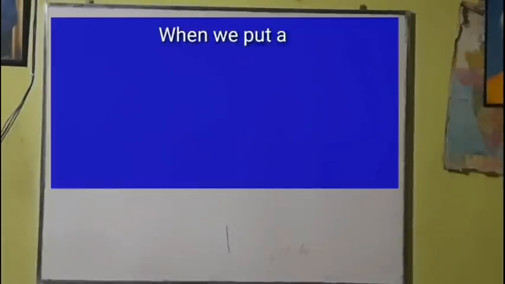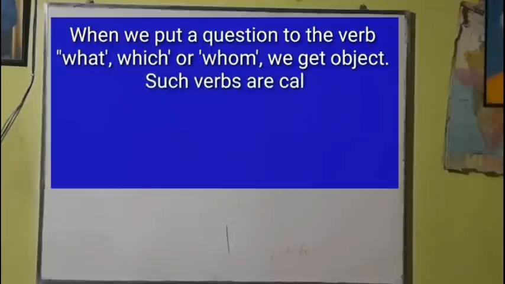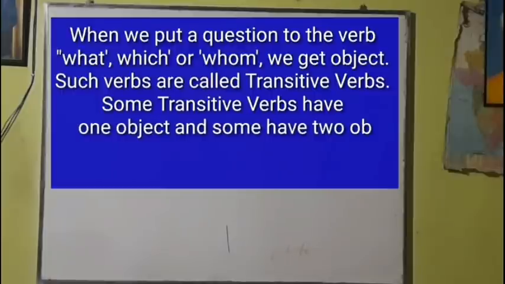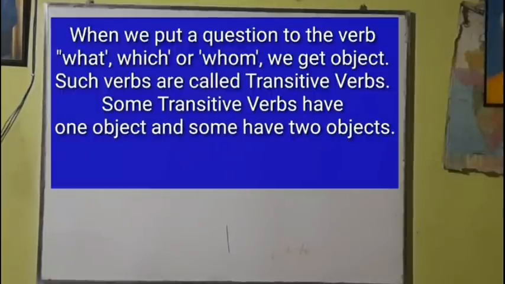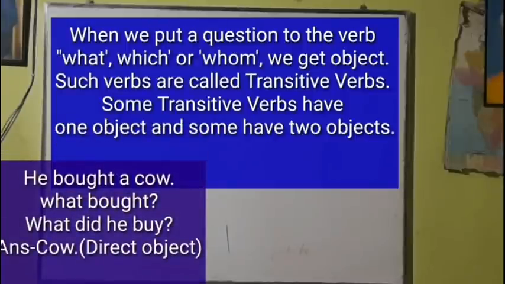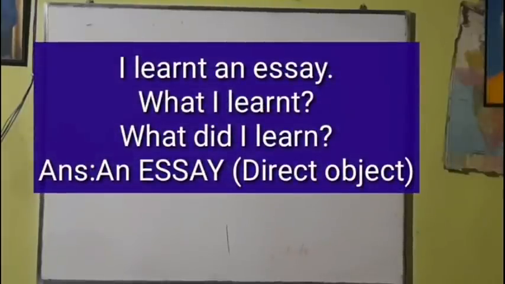When we put a question to the verb, like what, which, whom, and we get an object, such verbs are called transitive verbs. He bought a cow. What did he buy? A cow, that is the object. I learnt an essay. What did I learn? An essay, that is the object. Such verbs are called transitive verbs.